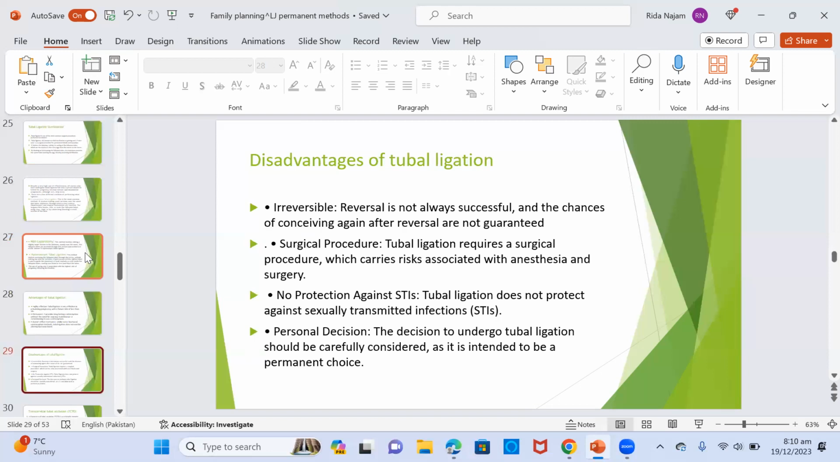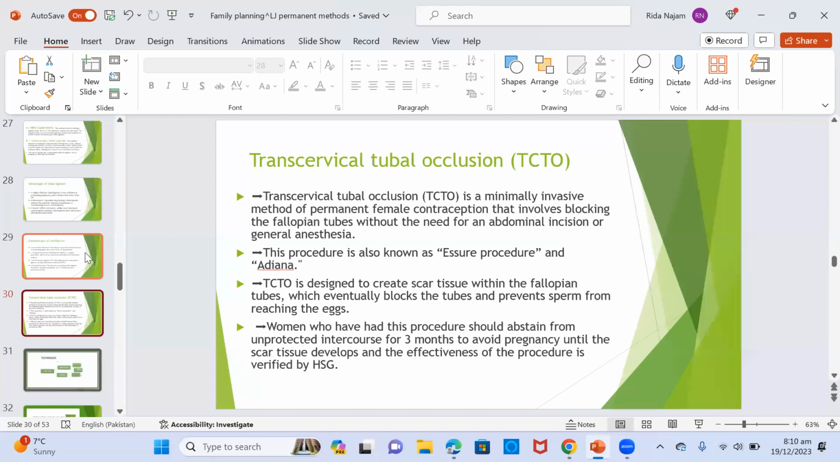Disadvantages of this include that it's irreversible. Reversal is not always successful, and the chances of conceiving again after reversal are not guaranteed. It's a surgical procedure, which carries risks associated with anesthesia and surgery. There is no protection against STIs, which are sexually transmitted infections. Personal decision: the decision to undergo this should be carefully considered, as it's a very permanent choice.